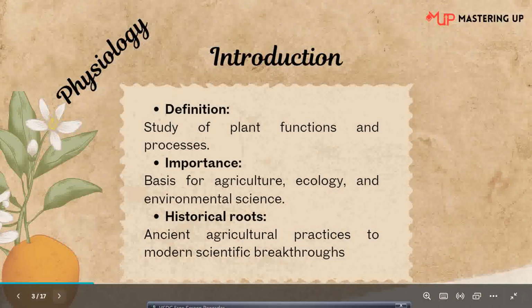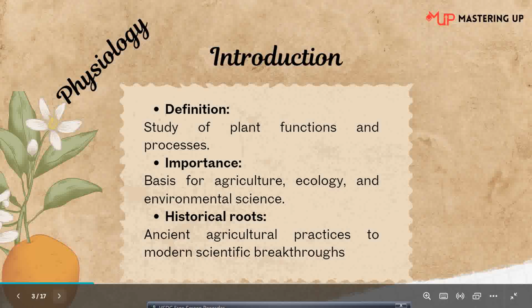So the introduction about plant physiology, I have told in the earlier class what is plant physiology. Basically, plant physiology is the study of plant functions and processes, and anatomy is the internal and external structure of the plant. Importance. Why is plant physiology important? Because it is the basis for agriculture, ecology and environmental sciences. Why? We will know by the end of this section.